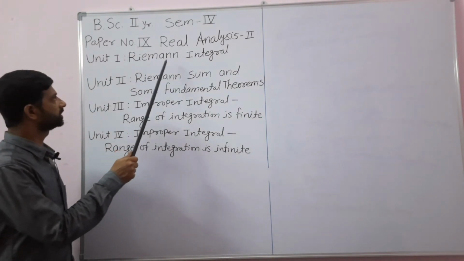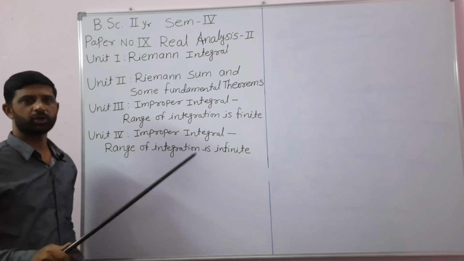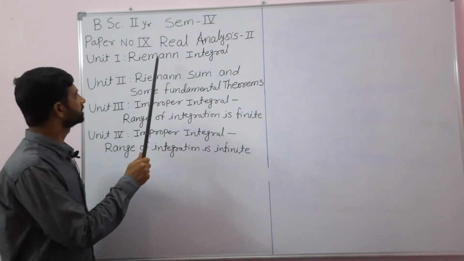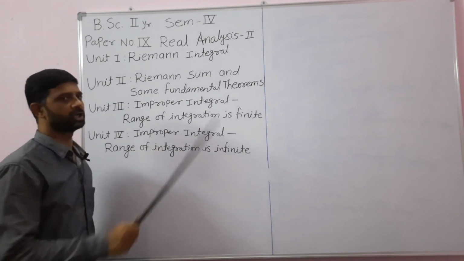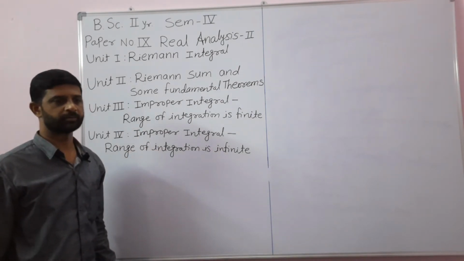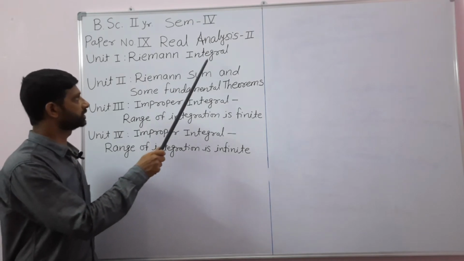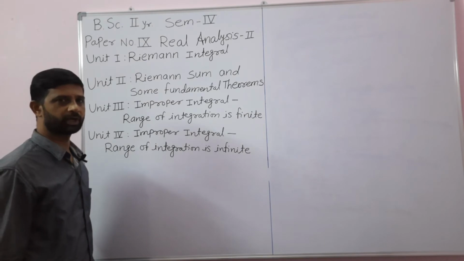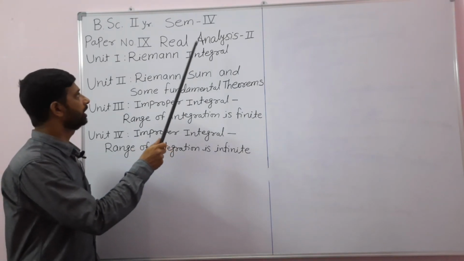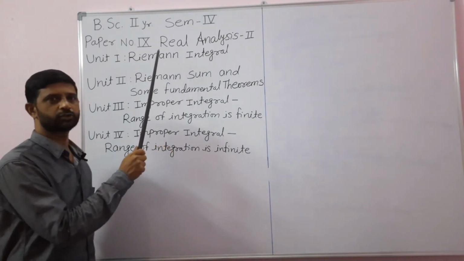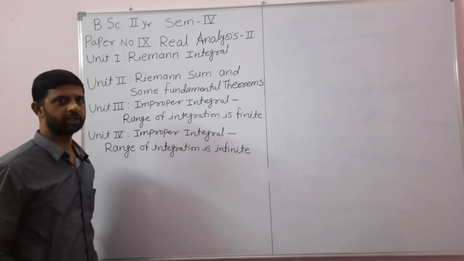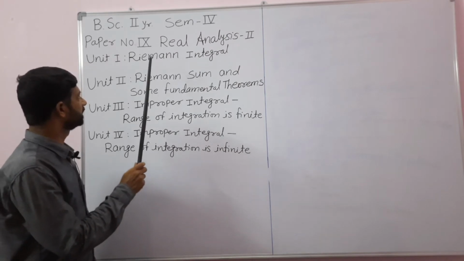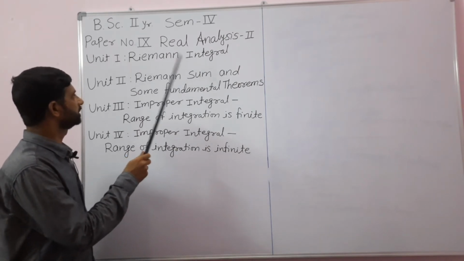The German mathematician Riemann gave a totally independent approach to this integration theory. He gave an arithmetic treatment to the integration theory and developed a new theory of integration, which is named after him as the Riemann integral. Later on, many mathematicians contributed to that integration theory. Mainly, it was the Lebesgue theory as well as this Riemann theory.